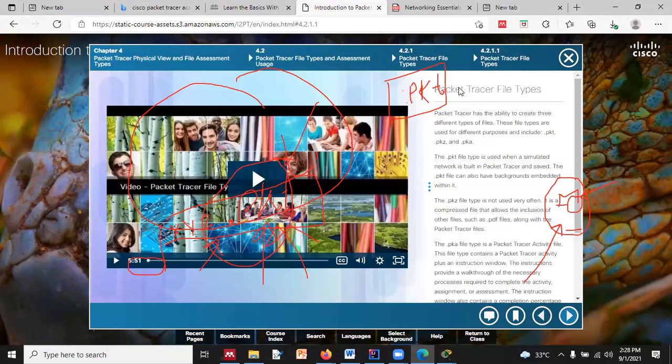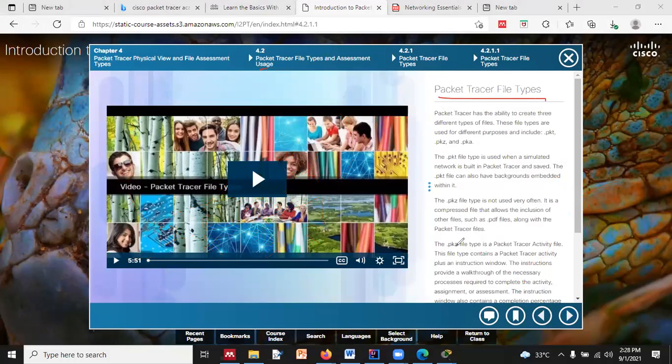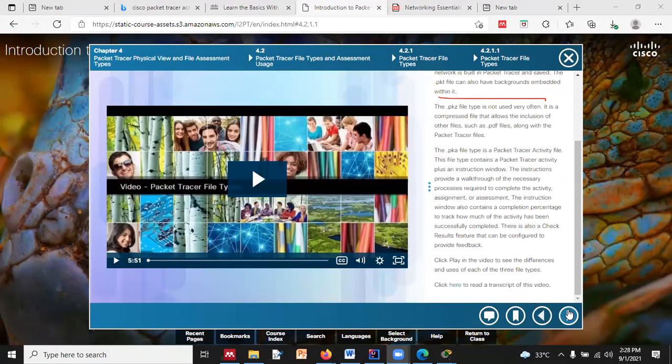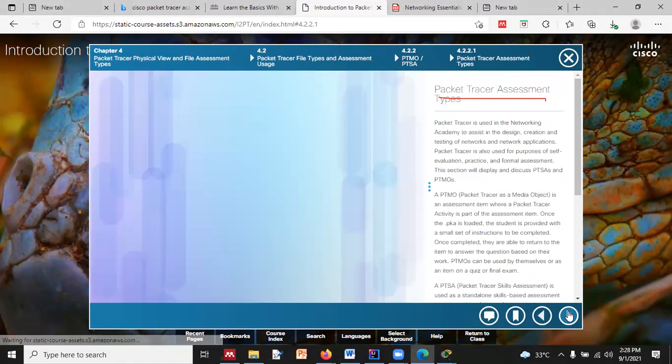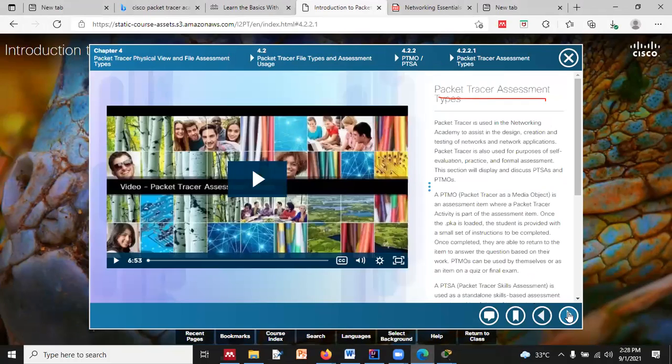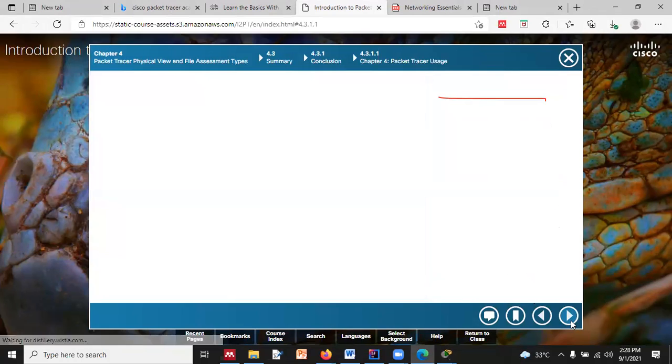So going back to the module where it talks about this thing, we have this file type that is PKT, right? Then we also have media objects. Packet Tracer media object is known as PTMO, right?